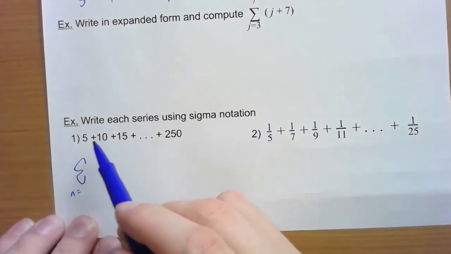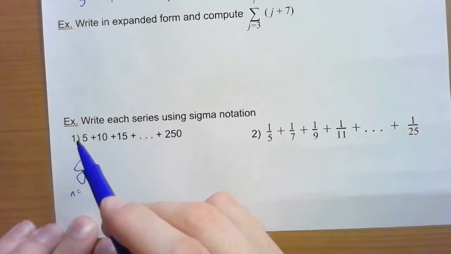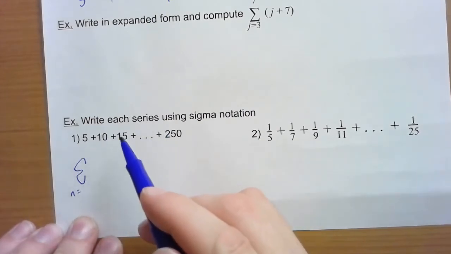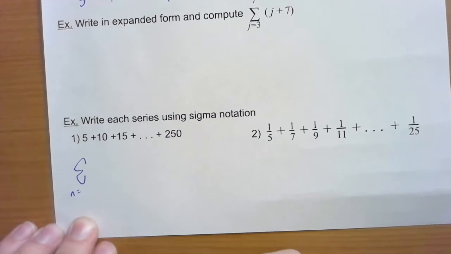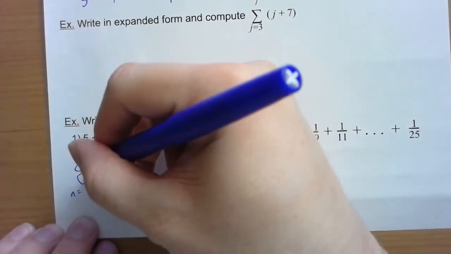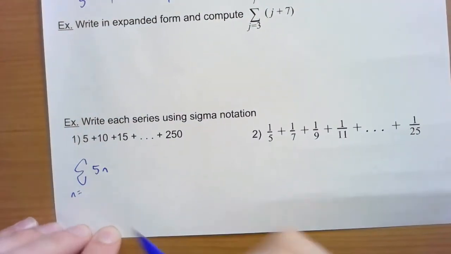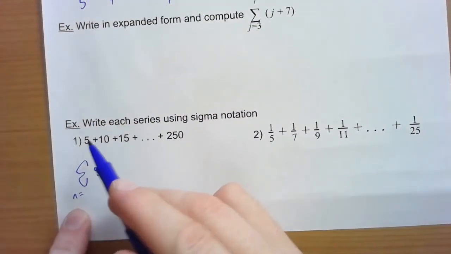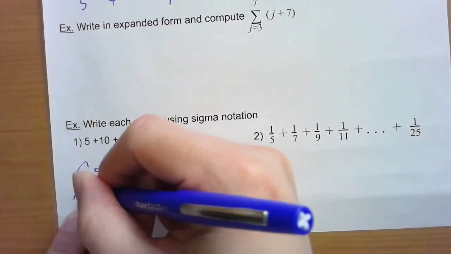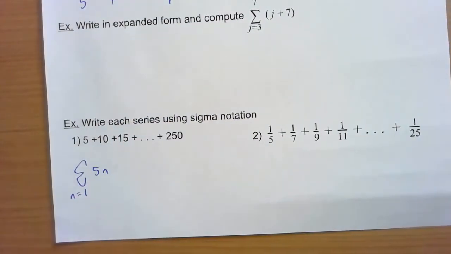Well, it's going up by fives. This is 5 times 1, 5 times 2, 5 times 3. Looks like it's just multiples of 5. Looks like it's just 5 times a number, so 5n. Well, what's the first one right here? That's just 5 times 1, so the first thing we want here is just 1.